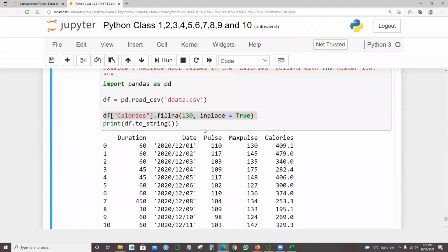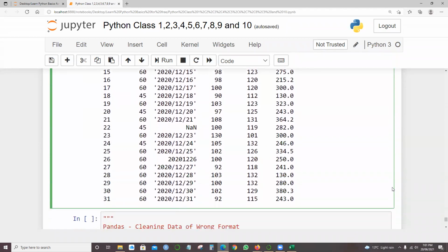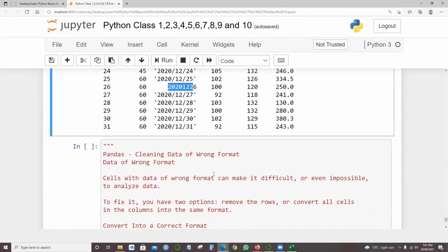The intention is to replace only a particular column. So just focus on calories and replace with 130 where the calories are blank. That's a good idea, so we don't need to replace the whole column or all the columns. Now we'll see one more example of how we can handle this NaN and also this date format. It's all part of cleaning the data. First we need to clean the data and then we can analyze it for a particular purpose.